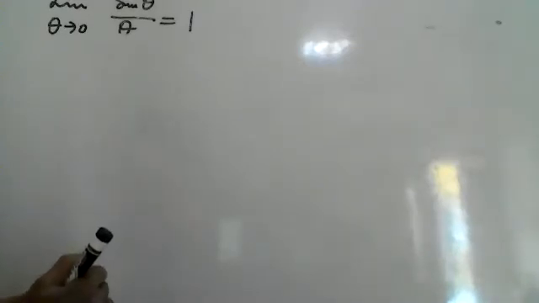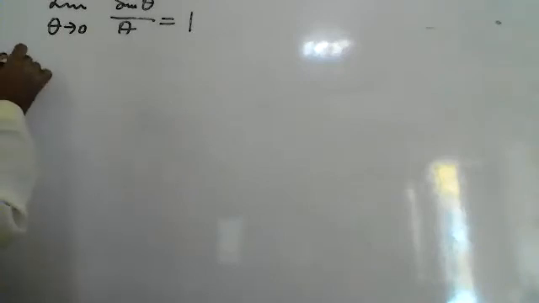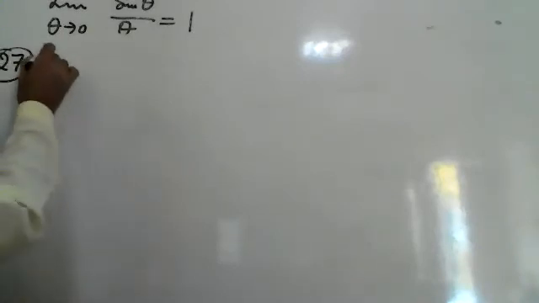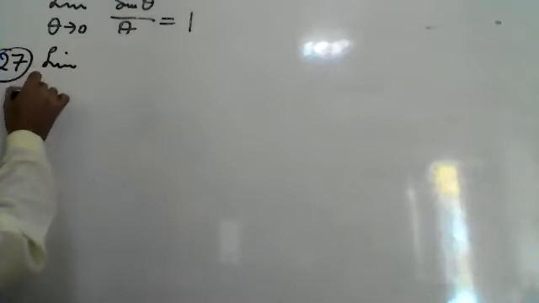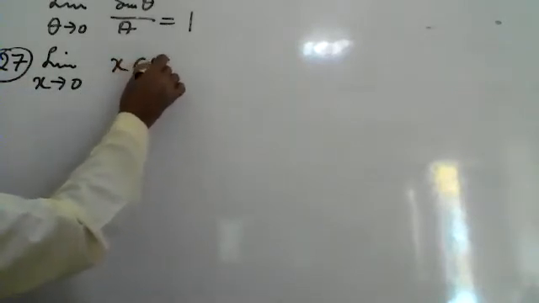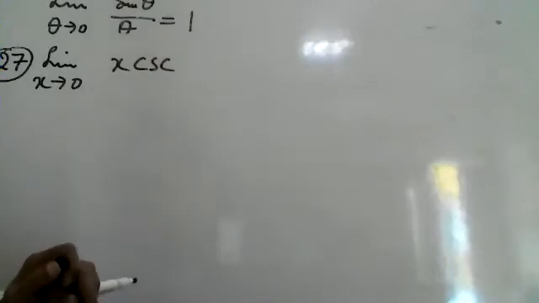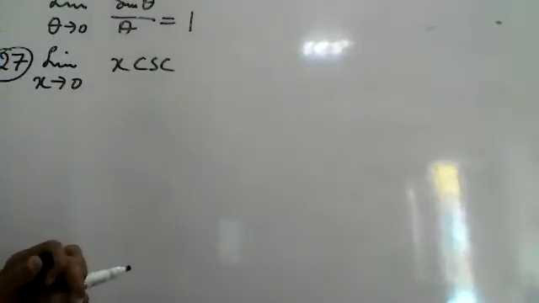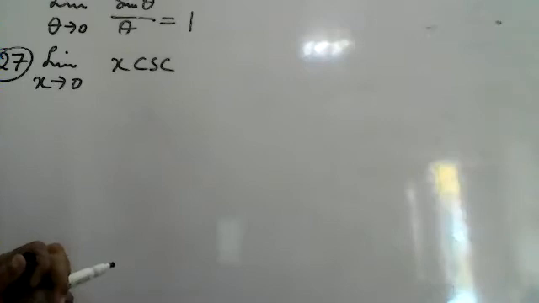Question number 27. Limit x tends to 0, x cosec 2x upon cos 5x.